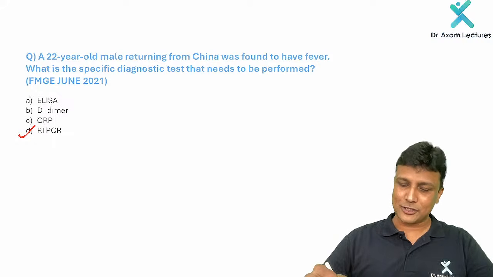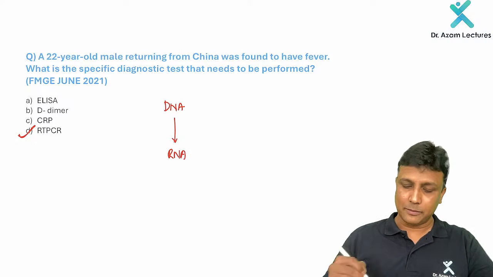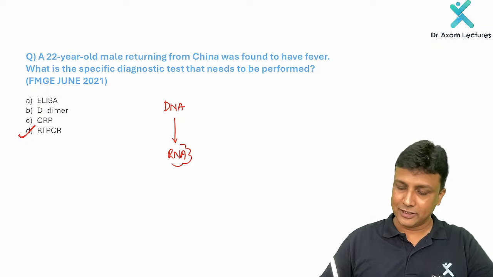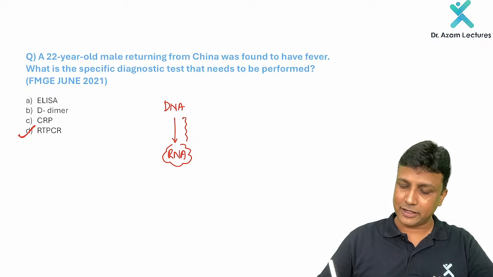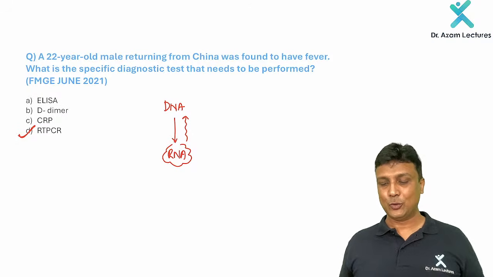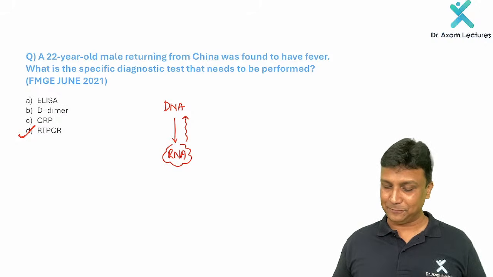Of course, why? DNA to RNA is nothing but transcription. But here, the COVID virus was an RNA virus. So first what do we have to do? We have to convert it back into DNA. That is why it is reverse transcriptase PCR. So the specific diagnostic test here is RT-PCR. Perfectly done.